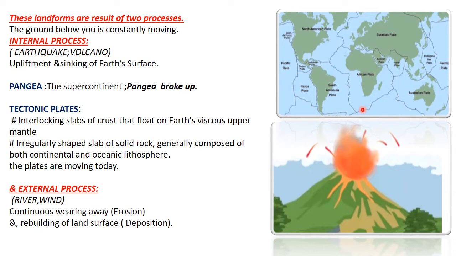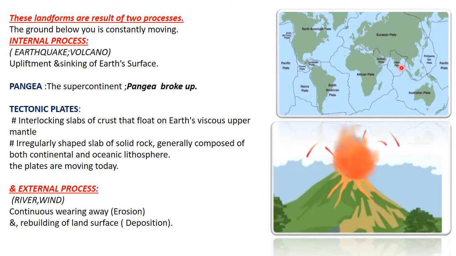Now, our world is divided into different tectonic plates as shown in the map here. What are tectonic plates? Tectonic plates are slabs of crust floating on the earth's upper mantle, and they are continuously moving. Right now also, the ground below you is constantly moving.